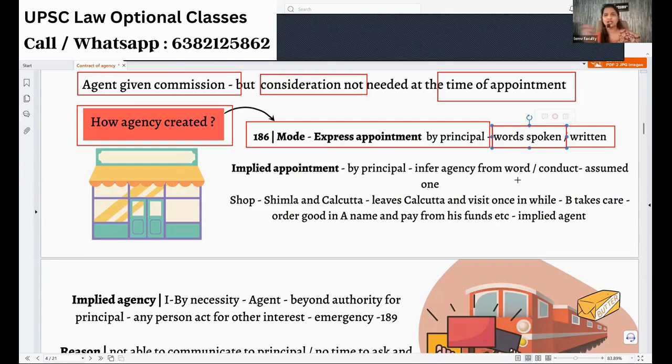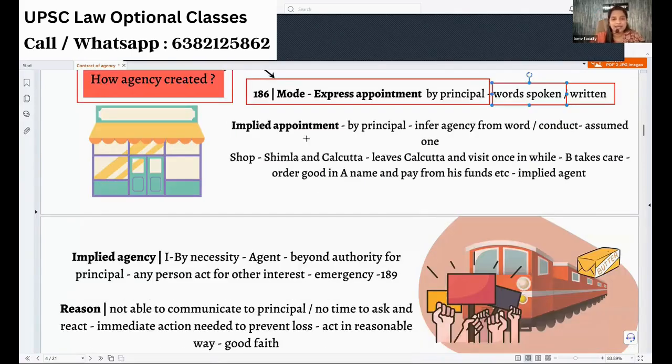I say, so and so Mr. Ankush will be my agent from tomorrow. He will be representing Law Experts in all the financial transactions. So all the students will be paying to Mr. Ankush. That's all. If I say that or write it, it is an express mode of appointment.